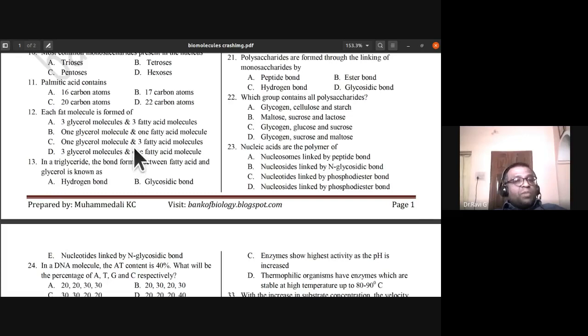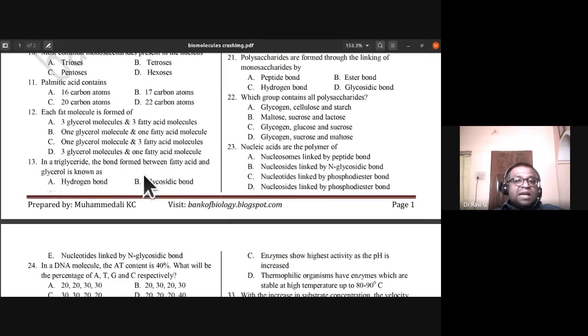One glycerol molecule and three fatty acid molecules. If it is a monoglyceride, they'll have one fatty acid. If they are diglyceride, they'll have two fatty acid molecules. Maximum they can have is one glycerol molecule and three fatty acid molecules. So each fat molecule is formed of one glycerol molecule and three fatty acid molecules.